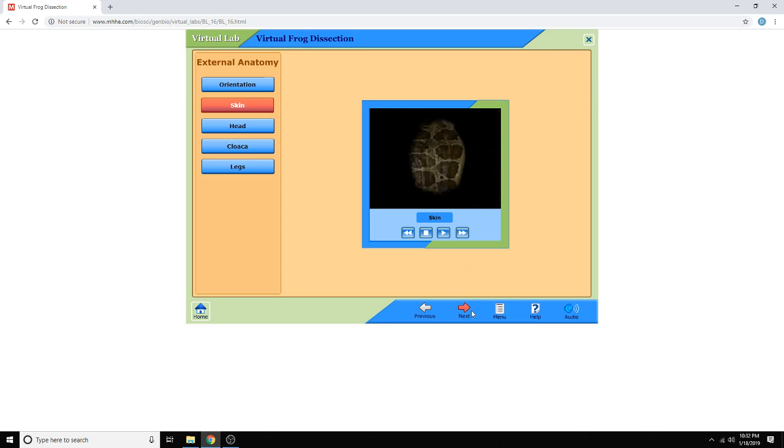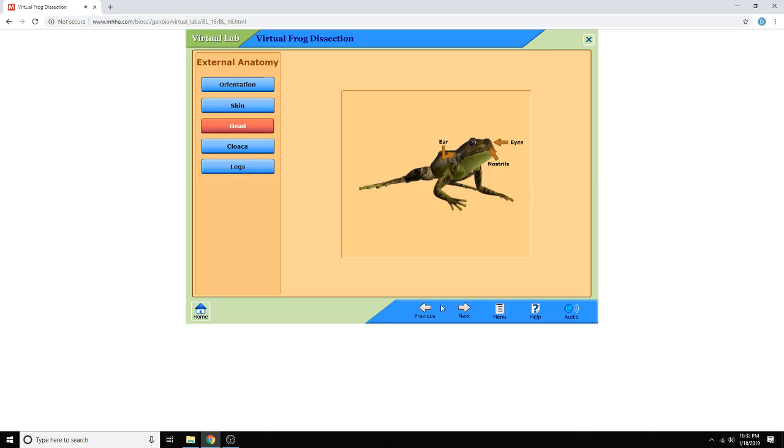The location of a frog's eyes on its head allows it to see objects in front as well as to the sides. The anterior end of the head has two nostrils. These openings serve as a pathway for air to enter and leave the frog's lungs. A mouth is also present at the anterior end of the head. Just posterior to the eyes are two small circular membranes called tympanic membranes. These tympanic membranes pick up sound waves and transmit them to the frog's inner ear, then on to its brain.